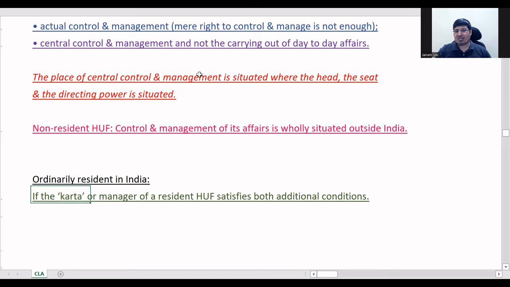Okay, Karta or the key manager. So if he satisfies both additional conditions, then the HUF will be ROR. Otherwise, the HUF will be NOR. Right? So the individual basic conditions have nothing to do with HUF, but the individual additional conditions are useful here.